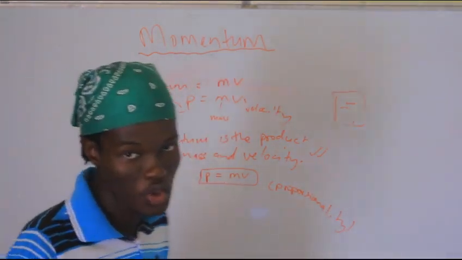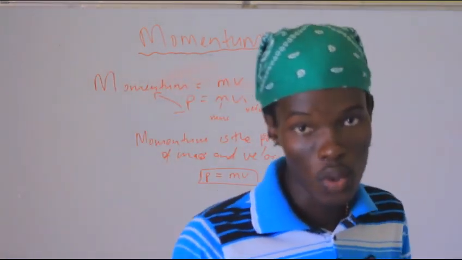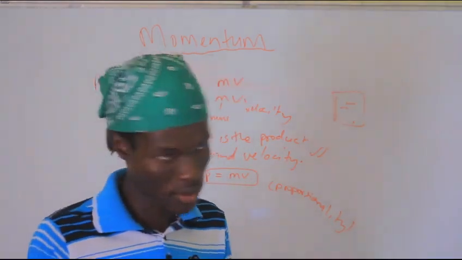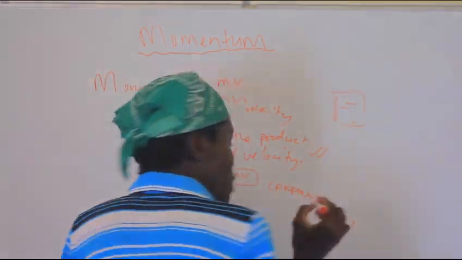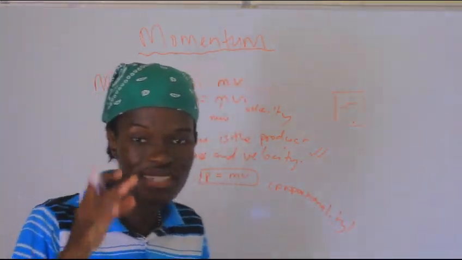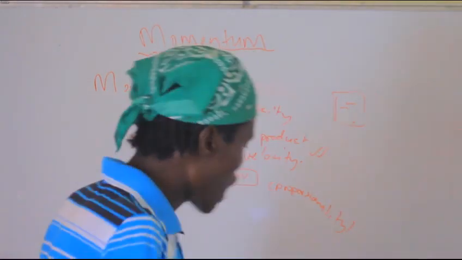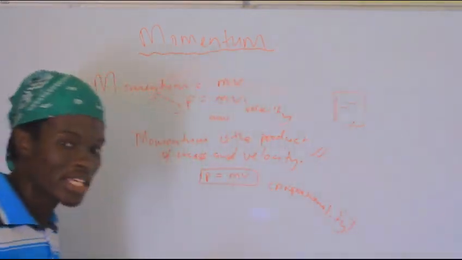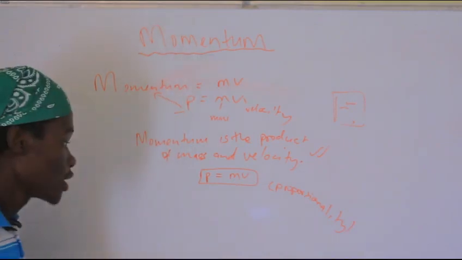And remember, I'm still introducing this topic, so I'm trying to make sure that everything makes sense. Proportionality is the one that is going to tell us what this momentum actually is.